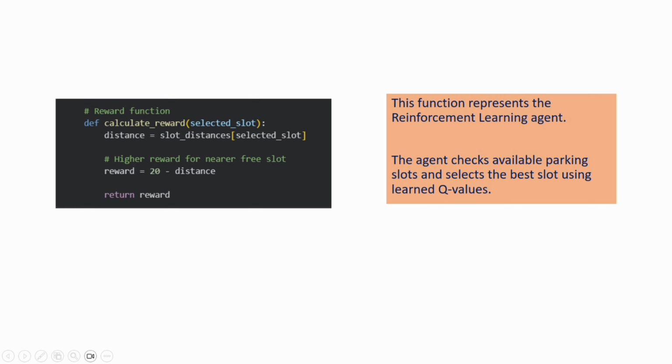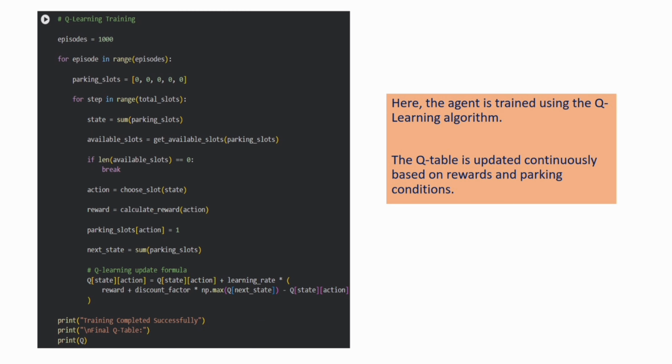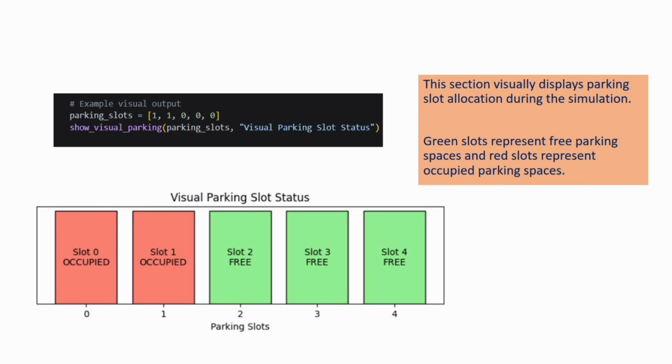This function represents the reinforcement learning agent. The agent checks available parking slots and selects the best slot using learned Q values. Here, the agent is trained using the Q-learning algorithm. The Q table is updated continuously based on rewards and parking conditions. This section visually displays parking slot allocation during the simulation. Green slots represent free parking spaces and red slots represent occupied parking spaces.